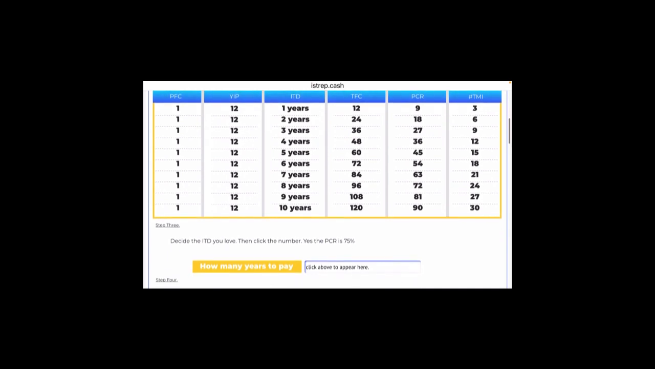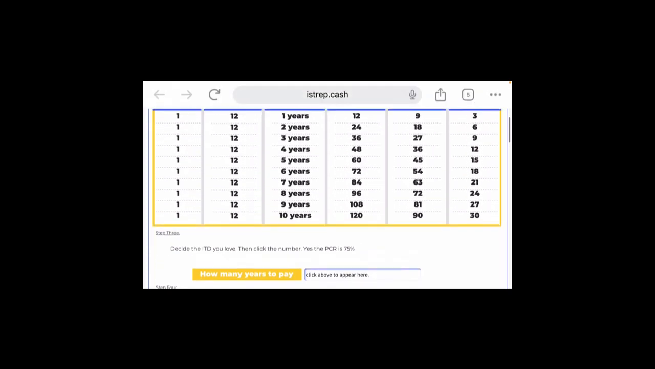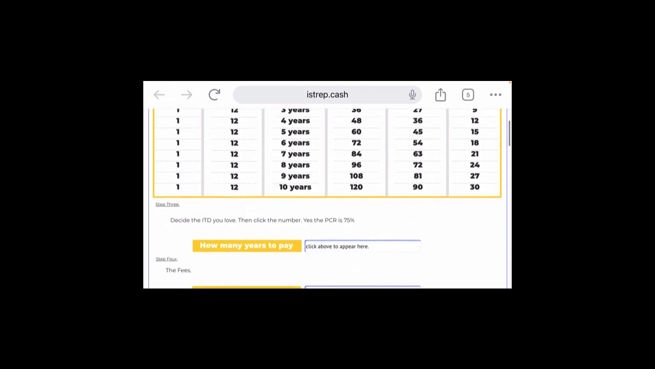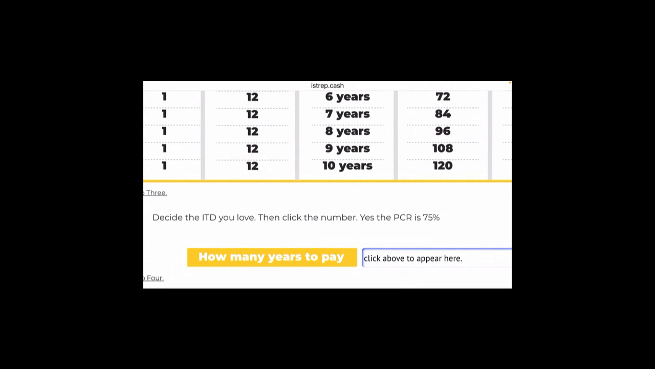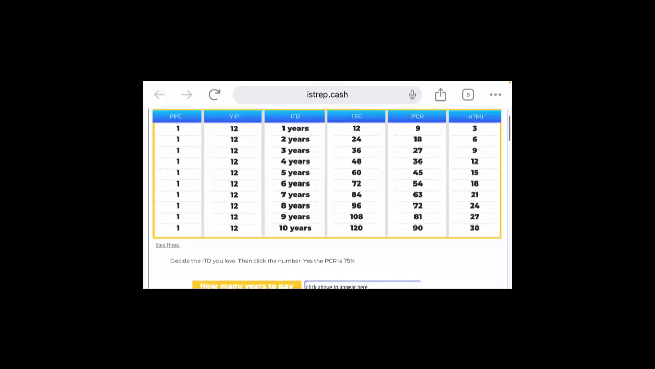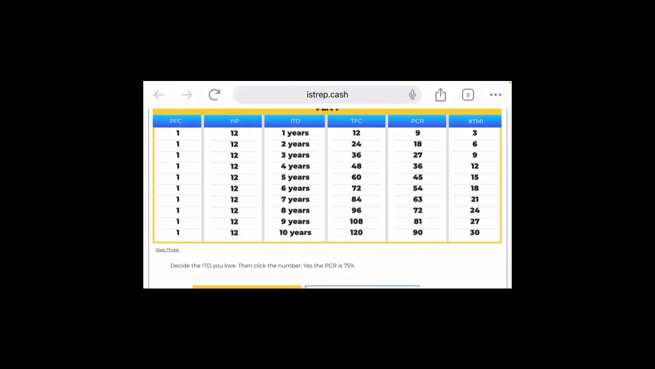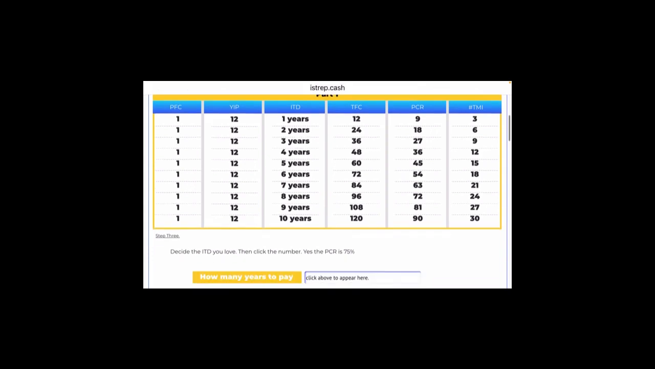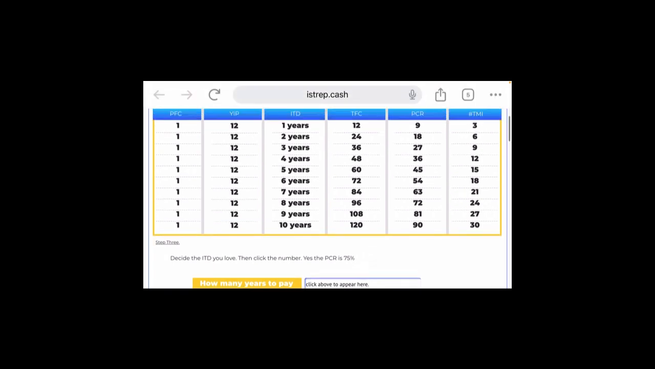Okay. So as we see here why these values are the way they are up there, because you decide the ITD you love, then click the number. Yes, the PCR is 75%. So we automatically say for your personal IST, you can at max get 75% of the value that you are going to actually pay to the network. Okay, so we like the one.